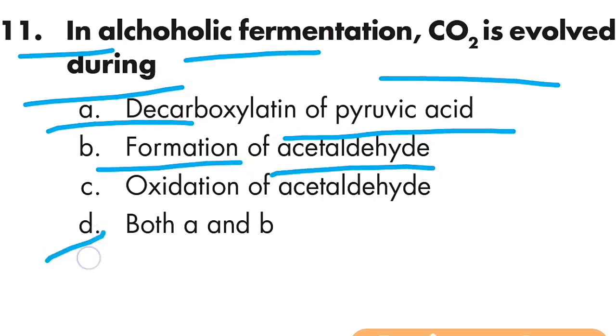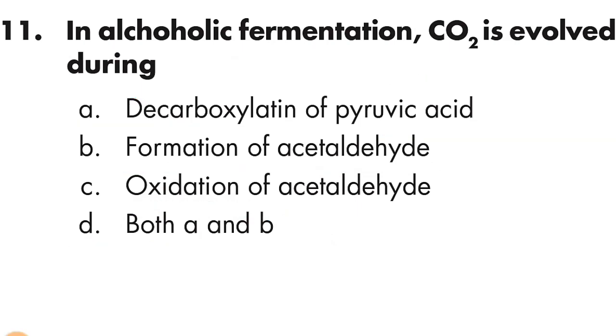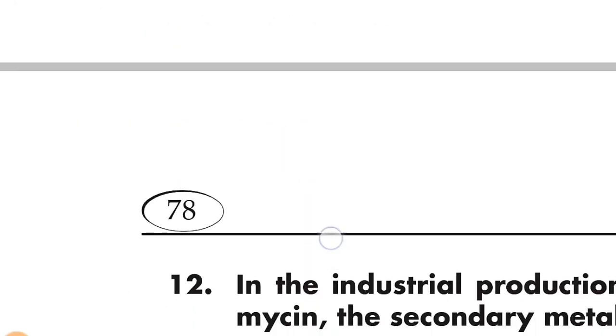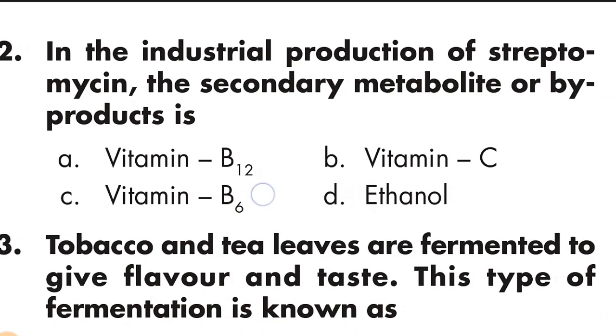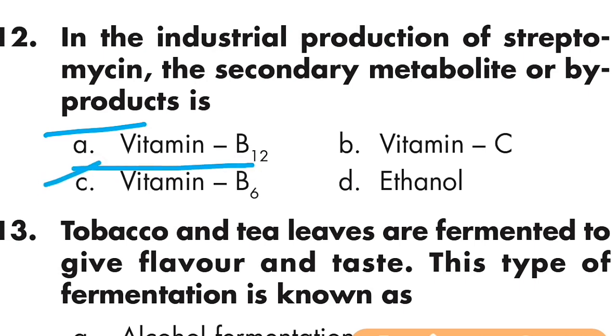Option D is right, both A and B. Question number 12: in the industrial production of streptomycin, the secondary metabolite or byproduct is vitamin B12. Option A is right.